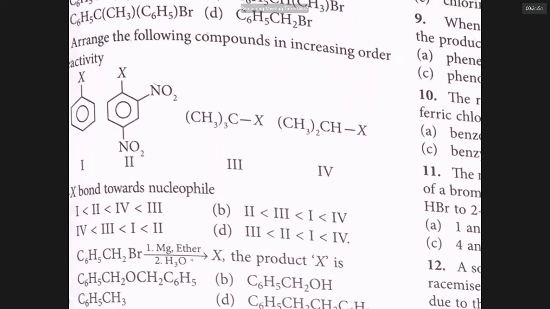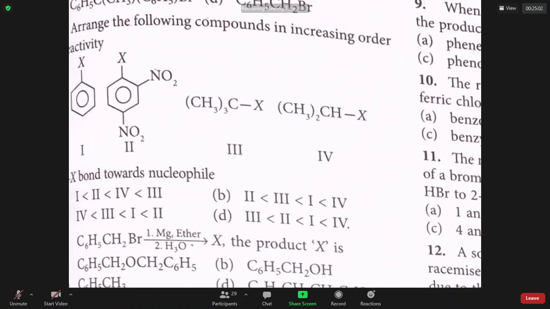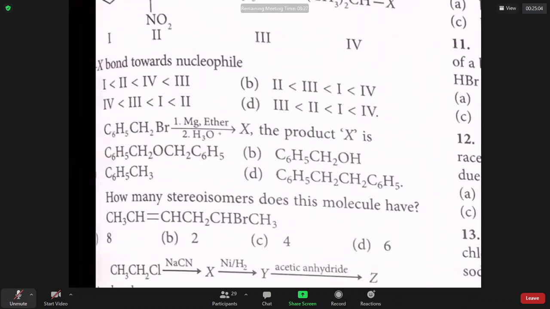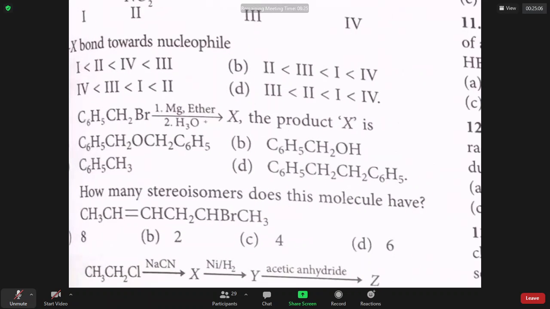Then 2 is fine because if there are electron withdrawing groups in the ortho and para positions, the C-X bond gets weakened. So you can see the order of reactivity. Now in the third question you have a benzyl bromide.